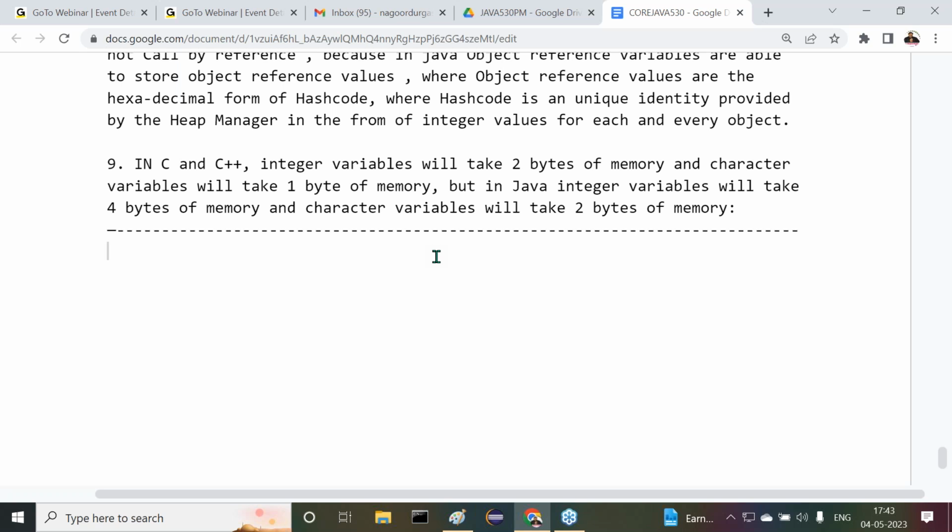Apart from this, operator overloading is not possible in the case of Java. That point we understood clearly, right?